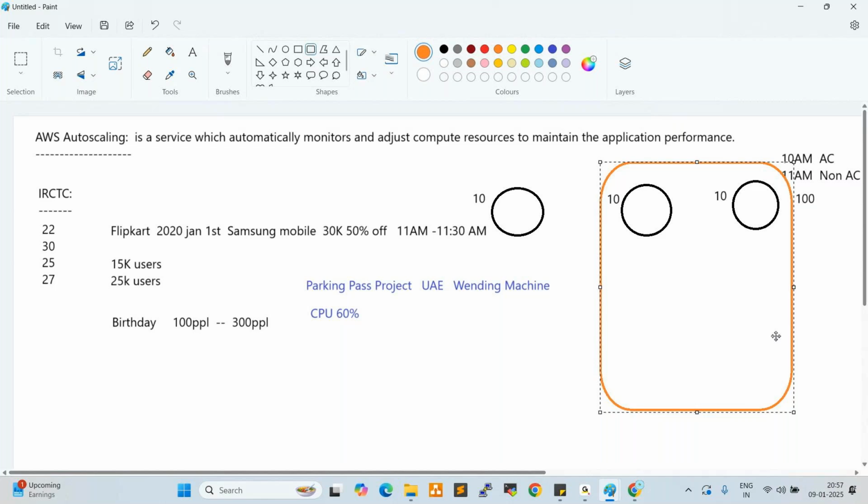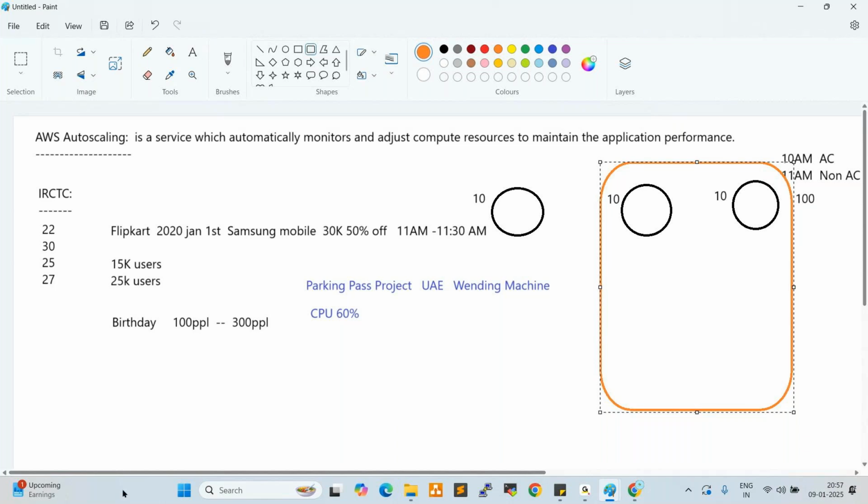What is a cluster? We discussed this already: a set of servers, or a group of servers. In the parking pass project, we configured that whenever CPU utilization reaches 60%, meaning the CPU is heavily utilized.